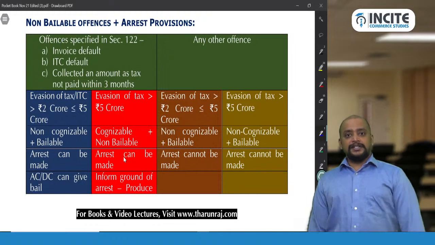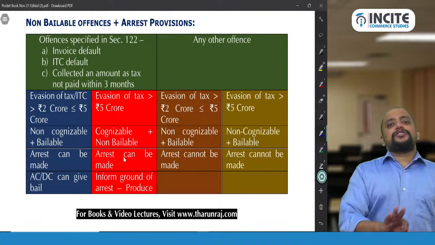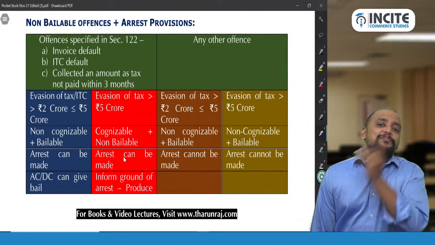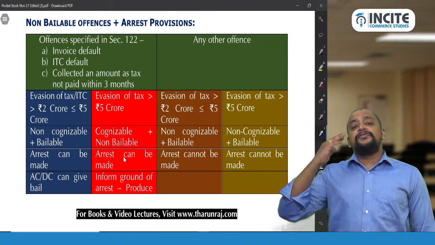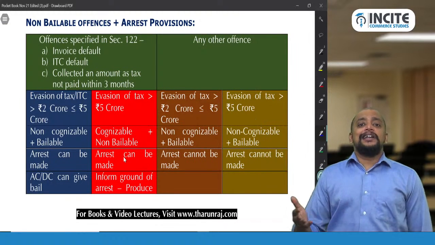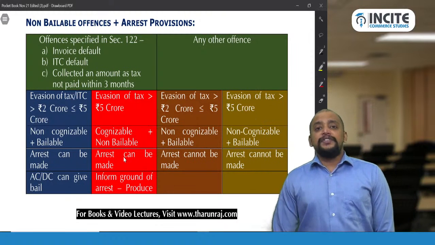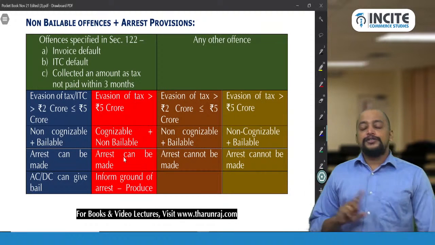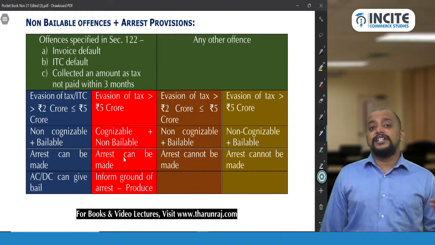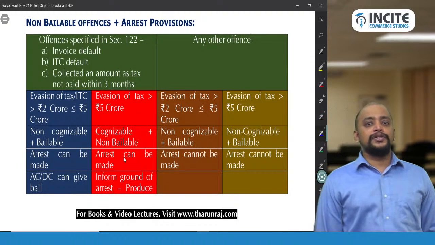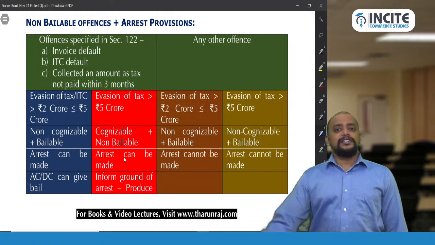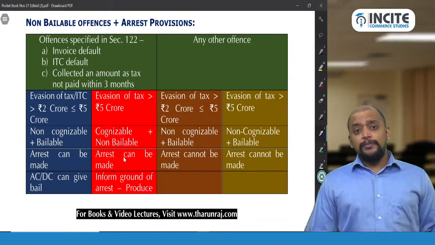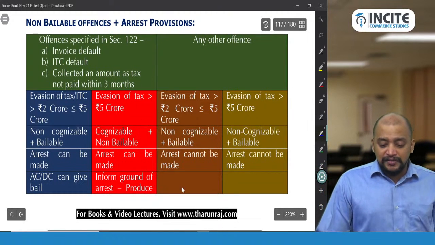So non-bailable offences. These 3 offences only, that is invoice default, ITC default, or collected an amount as tax and not paid within 3 months. These 3 offences only, if the amount involved in the offence exceeds 5 crores, then it is a cognizable and non-bailable offence. Which means the person can be arrested without any warrant and the arresting officer will not grant the bail. So that is for these 3 offences, only when the amount exceeds 5 crores. What if the amount does not exceed 5 crores? Then it is not a cognizable offence. It is non-cognizable plus bailable.